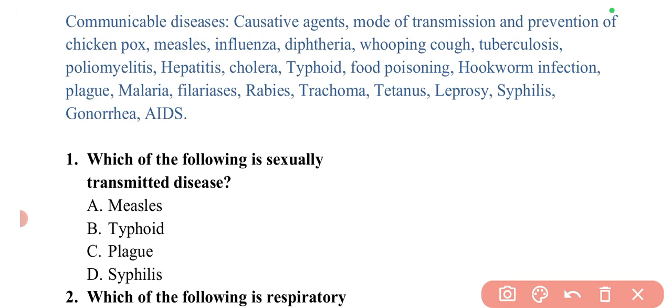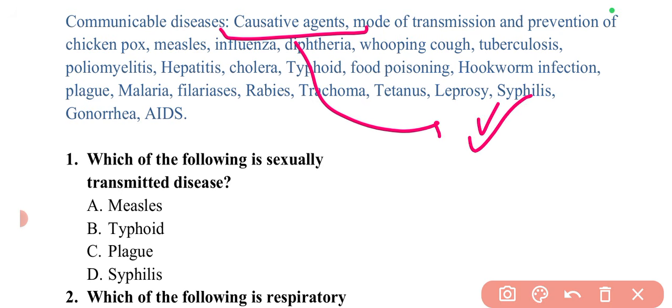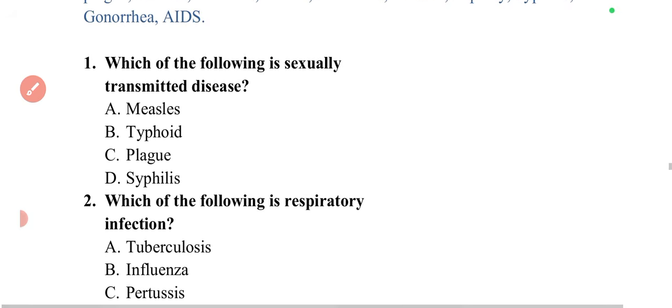In this topic, causative agent is the most important. Definitely you will get a question from this topic, maybe one or two questions, because there are limited topics in this unit. So let's start with the first question.